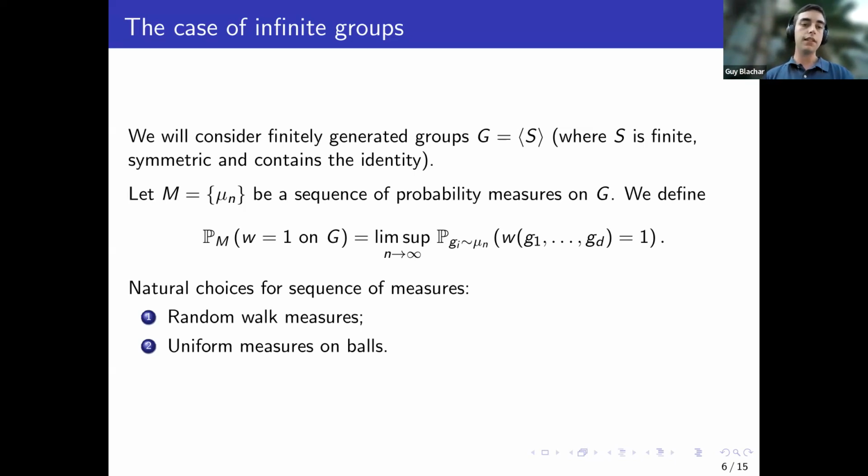Another natural choice, if we already look at the Cayley graph, is to take balls around the identity element and ask what is the probability that if I take a random element of length n, it will satisfy the law, and then let this radius tend to infinity. So we'll talk about these two choices and give some results about each one of them. So let's start with random walks.